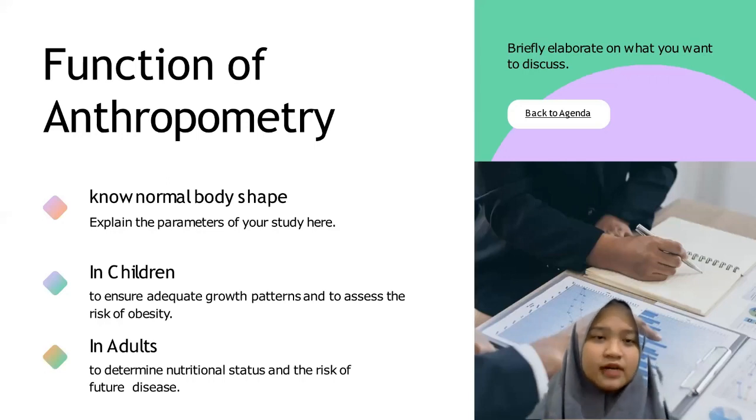Next, what is the function of anthropometry? The first is to know how our body shape is. As we grow, we should know how our body looks. Is it the same as other people or is there a difference? What is a normal look? In children, we can use it to ensure adequate growth patterns and to assess the risk of obesity. And in adults, we can use it to determine nutritional status and the risk of future disease.